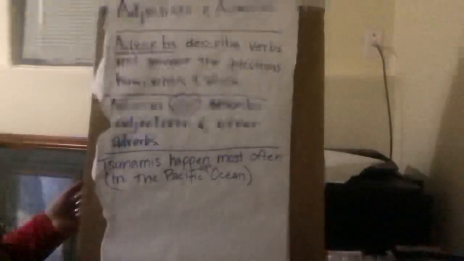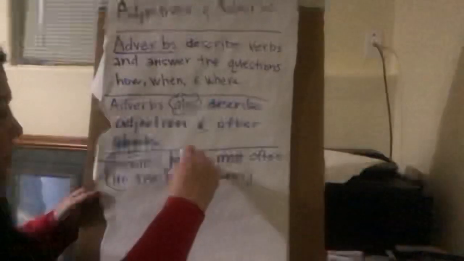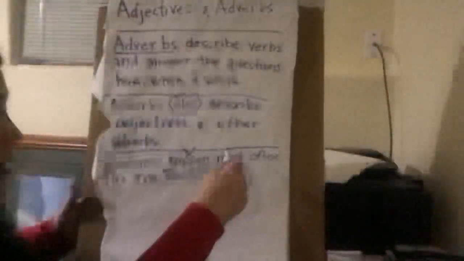Well, you know that the subject is tsunamis. Very good. And what else do you know? The verb? Yeah, the verb is happen. And then we have most and often. Happen is our verb, so most is describing and often is describing our verb.